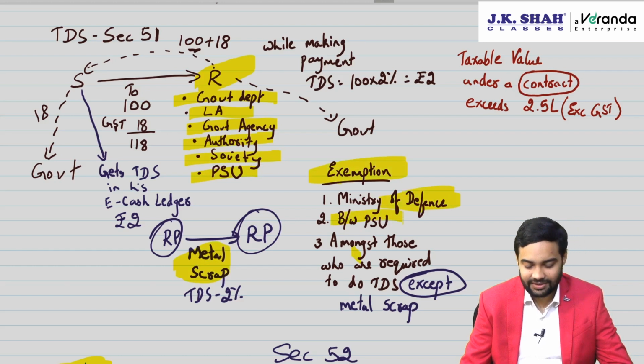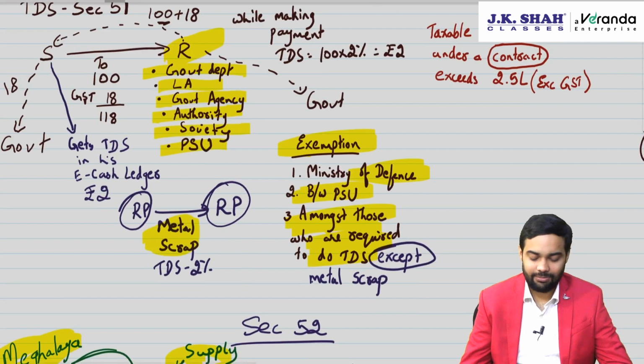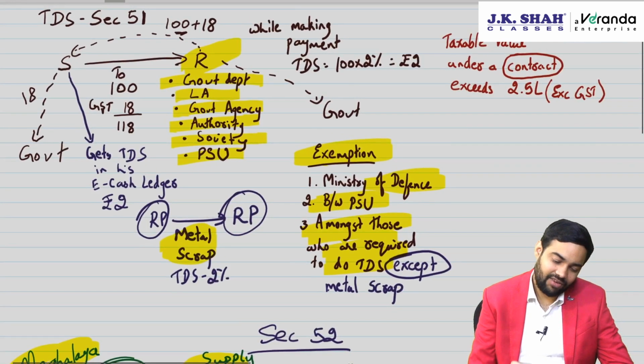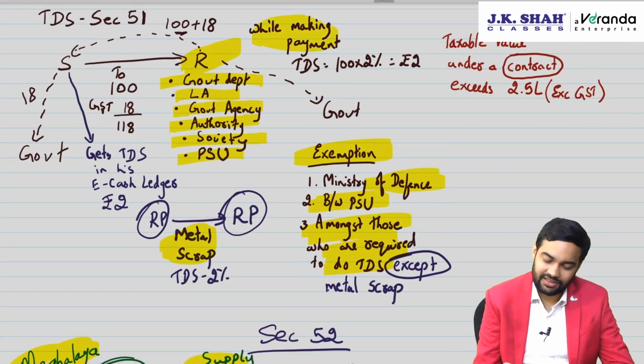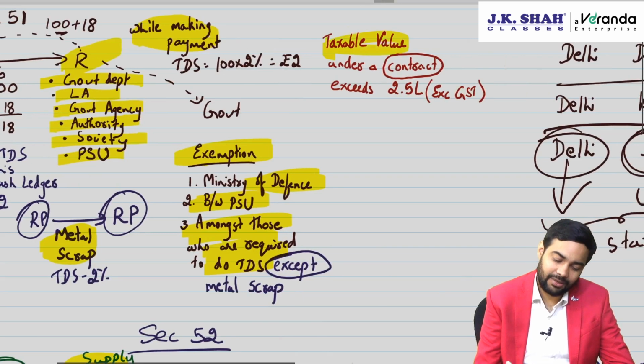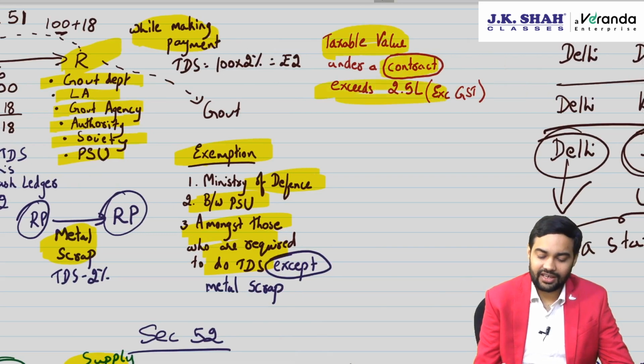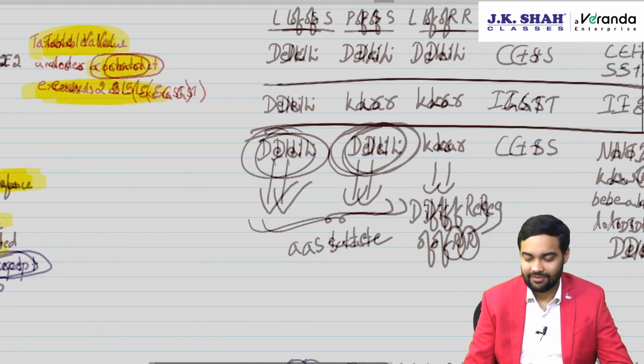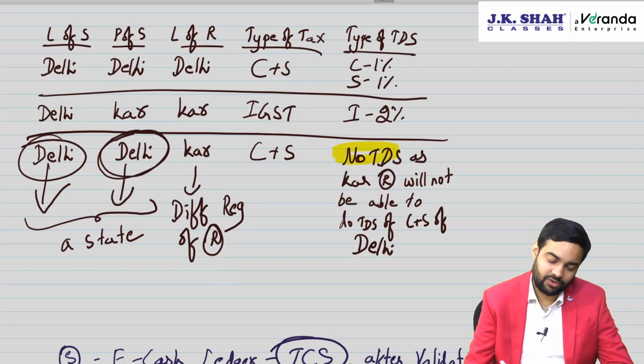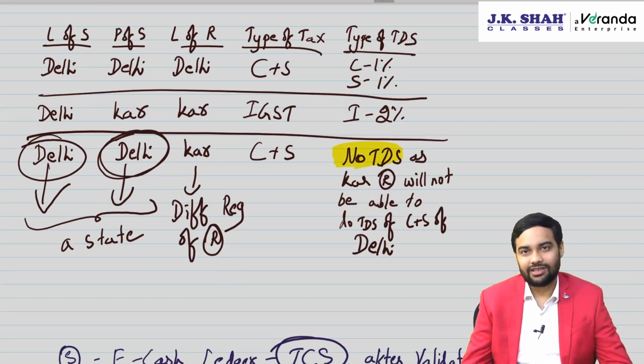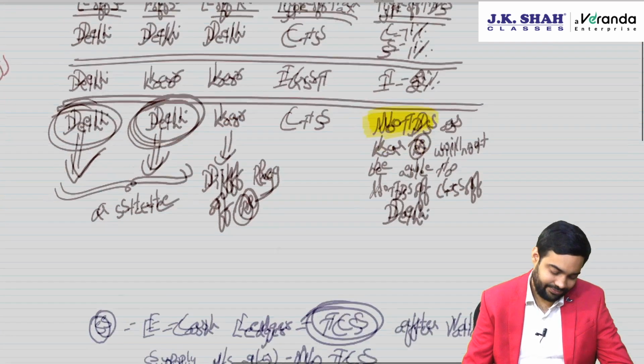Ministry of Defense, and between PSUs, amongst those who are required to do TDS, except metal scrap. While making payment, TDS has to be done. When is it mandatory? Taxable value under a contract exceeds 2.5 lakh. One case of no TDS: where the location of supplier and place of supply is in a state which is different from the registration of the recipient, then TDS will not apply.